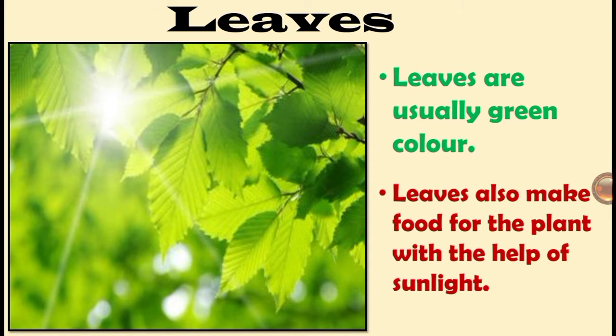Just as we all prepare food for ourselves, in the same way leaves also prepare their food with the help of sunlight.